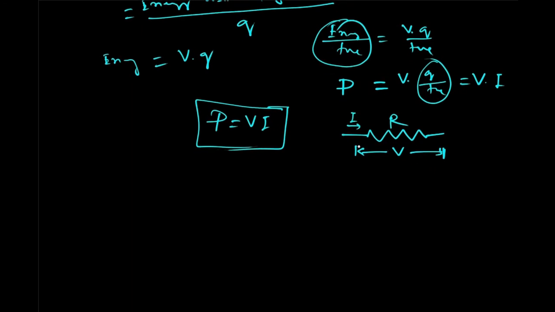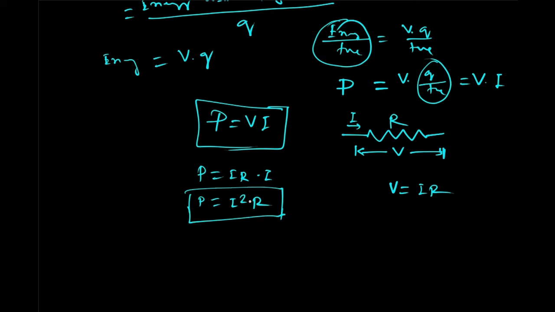Now we can see that from Ohm's law, V is equal to IR. So putting it here, V is equal to IR into I, so P is equal to I square R. This is another form.